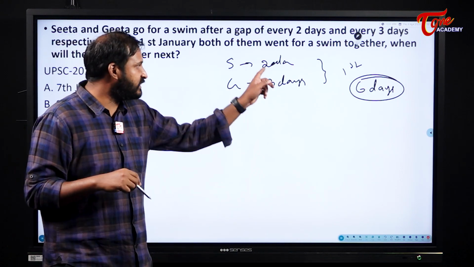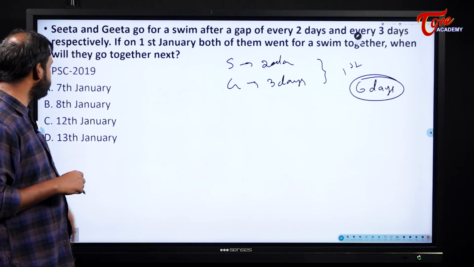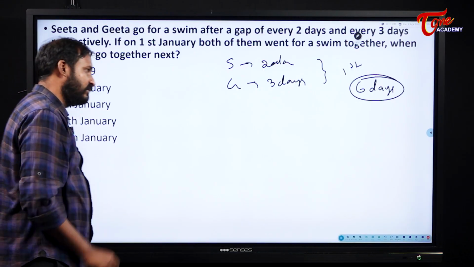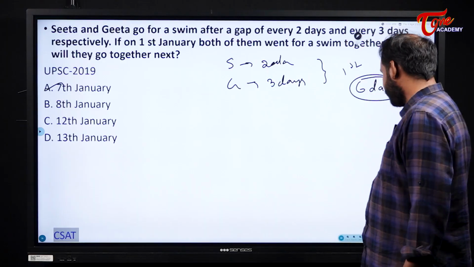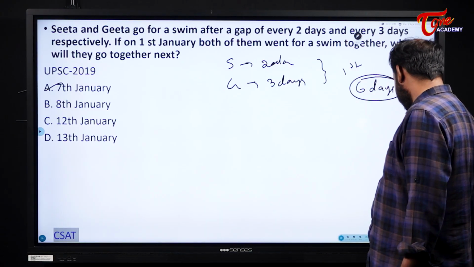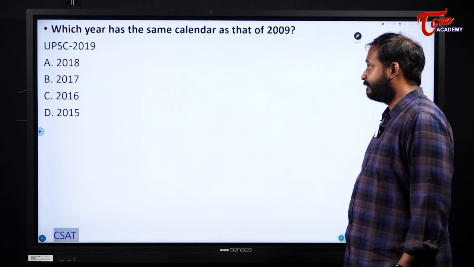So that means for every 6 days, they both will meet together. Now see here, on 1st they are swimming together. So when will they swim once again? On 7th. Once again they will swim together on 7th. Take the LCM, that's it. Very simple question. Next one.